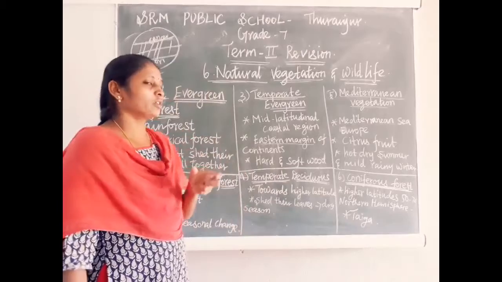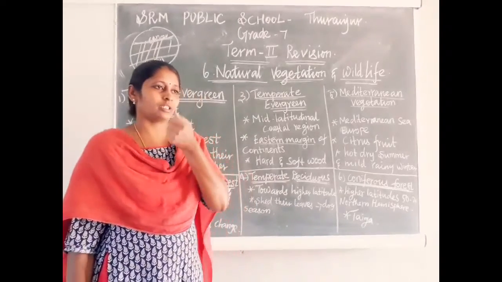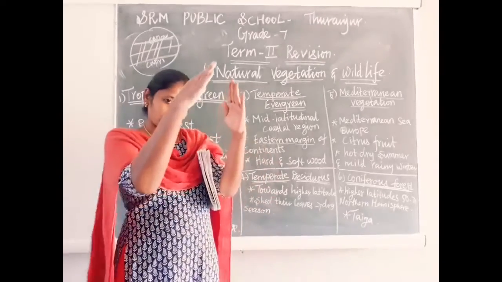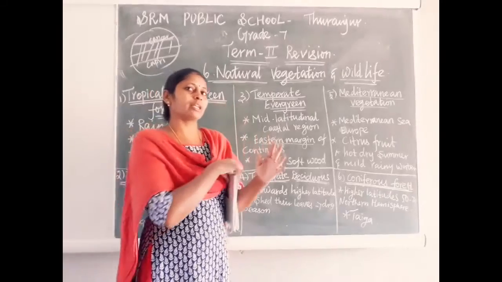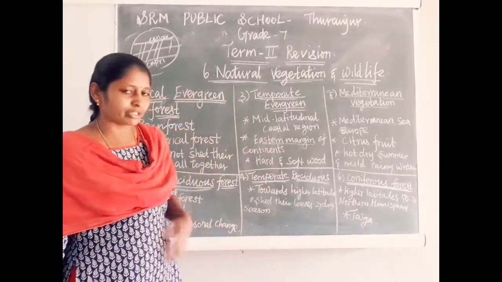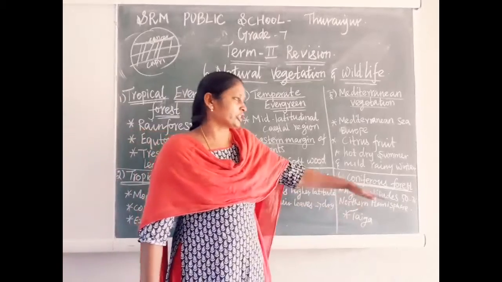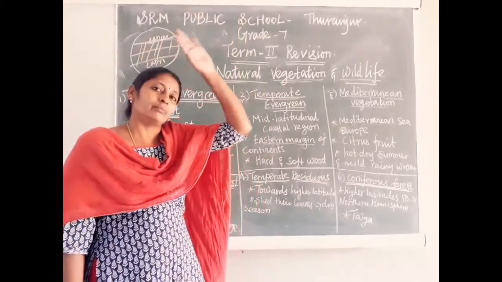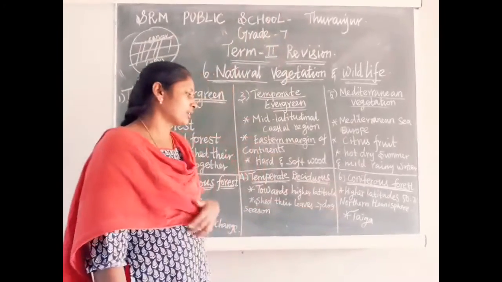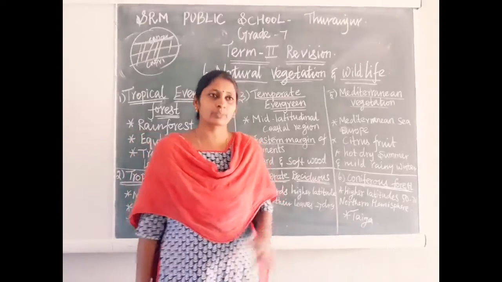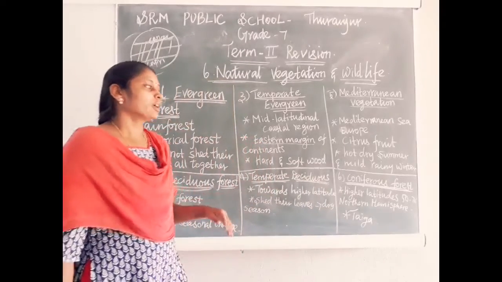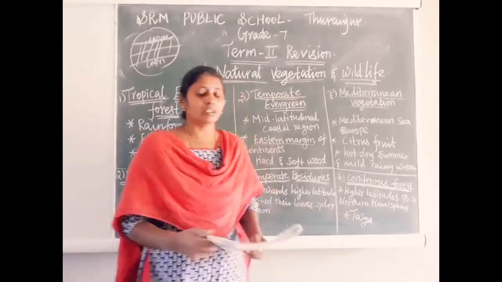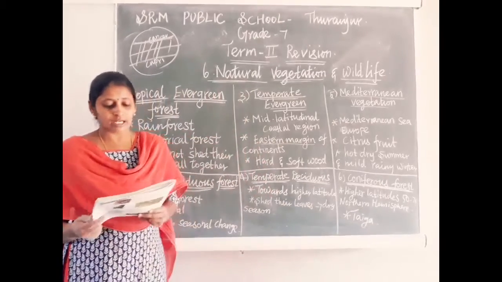Coniferous forest. That's why this forest gets the name coniferous forest. In the higher latitudes, from the plains up to 50 to 70 meters height, we can have this kind of forest. Particularly in the northern hemisphere, we have this forest more. This coniferous forest is also called taiga.